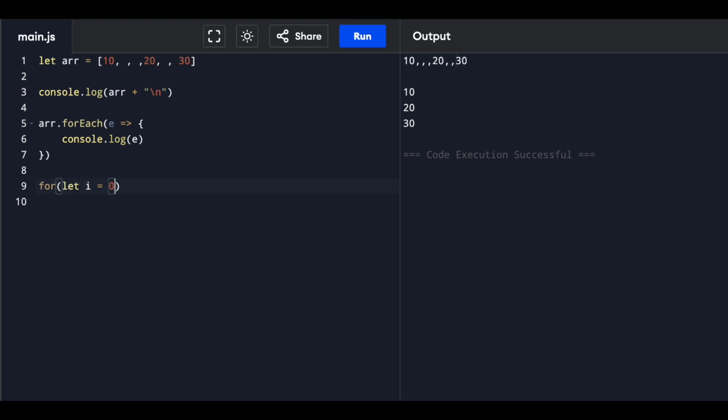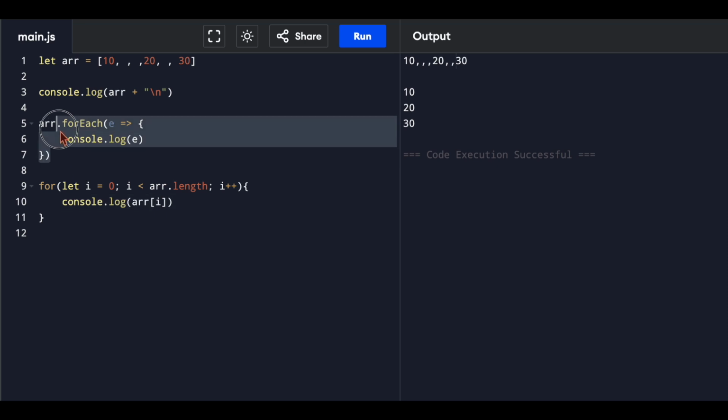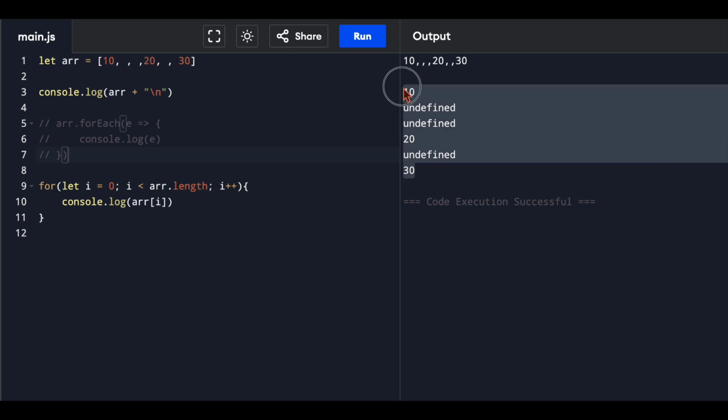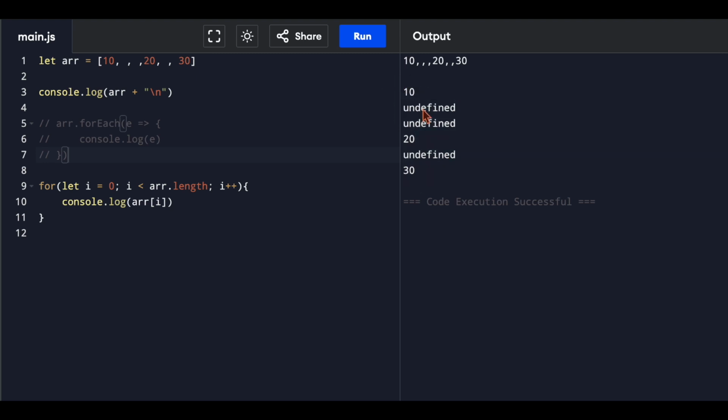Let's try this same thing with another loop, that is the for loop. Let's use an iterator called i, begin its value with 0, take it till the array's length, and now we log the array's ith index one by one. This will simply log all the elements of the array one by one. Let's comment out our previous code and run our code. This time, all the empty values are being printed as undefined. The for loop has not skipped the empty values but has treated them as undefined.